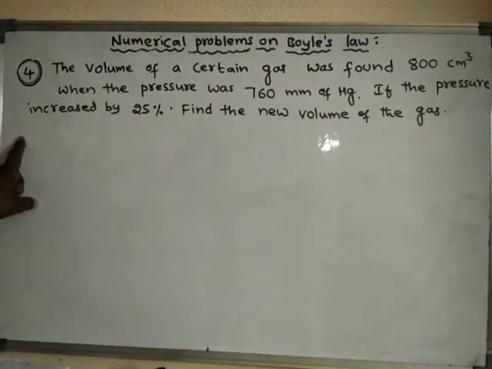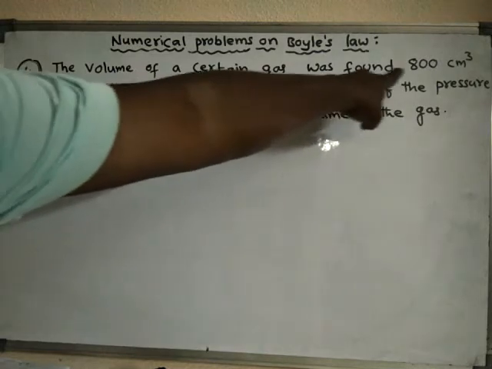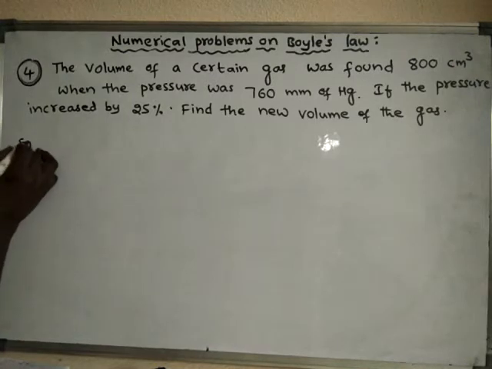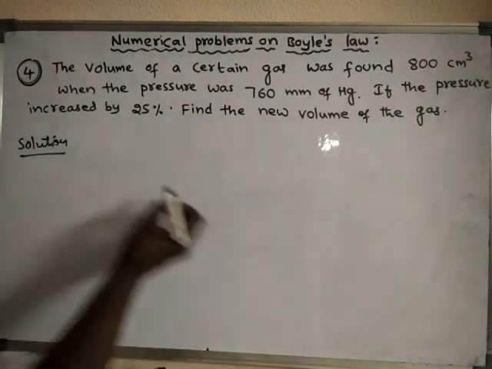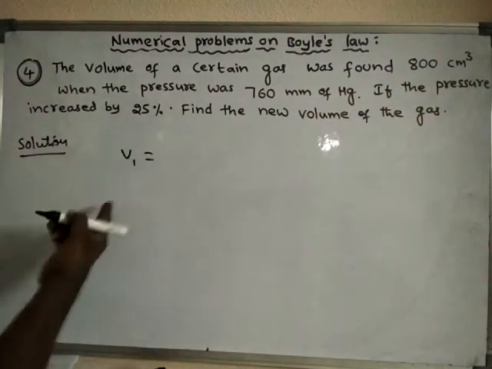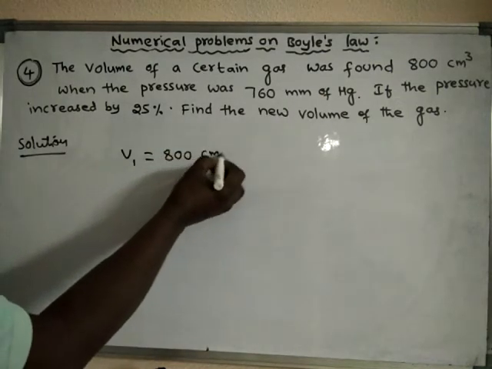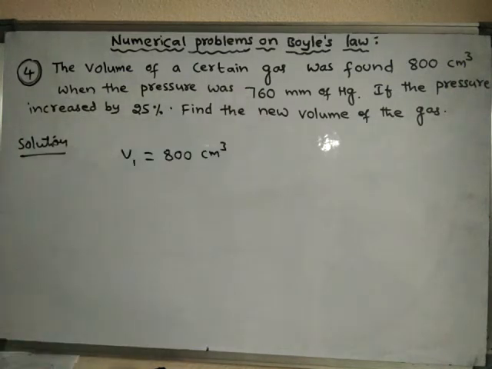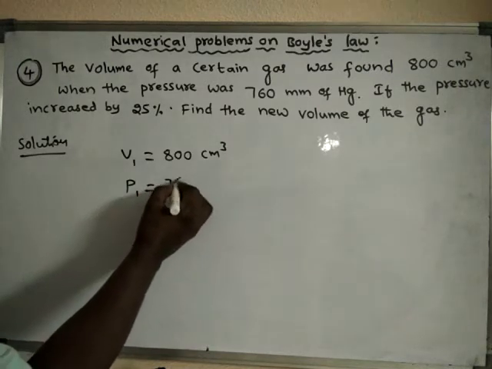The next problem is: the volume of a certain gas was found to be 800 centimeter cube. So there is a gas, and let us assume its initial volume was 800 centimeter cube when the pressure was 760 millimeters of mercury.